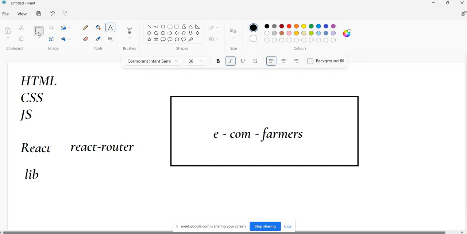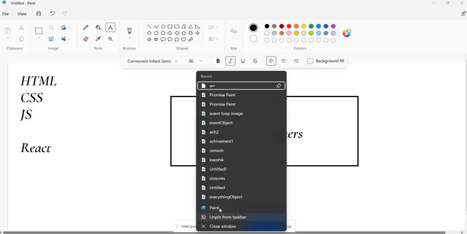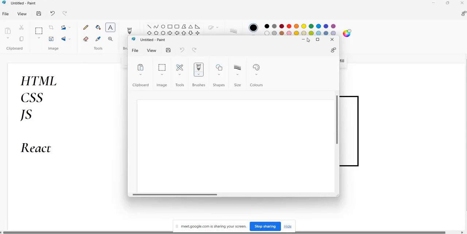So for each and every other thing, we need to depend on a third-party package. But what happened? Another company called Vercel came up with a beautiful idea. They came up with a framework on top of React. That is beautiful.